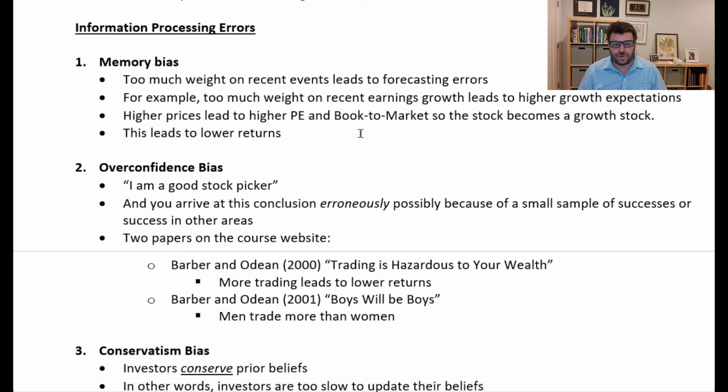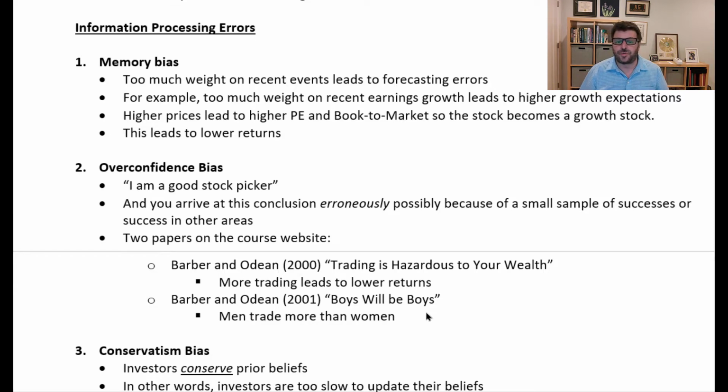And again, this is just a few. This is not a comprehensive list of all the possible information processing errors. We'll just talk about a few. So the first is a memory bias. And again, remember, these are terms that are adapted from the psychology literature. And this is when individuals place too much weight on recent events, and this can lead to forecasting errors.